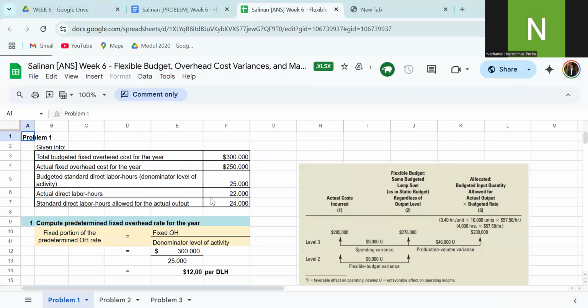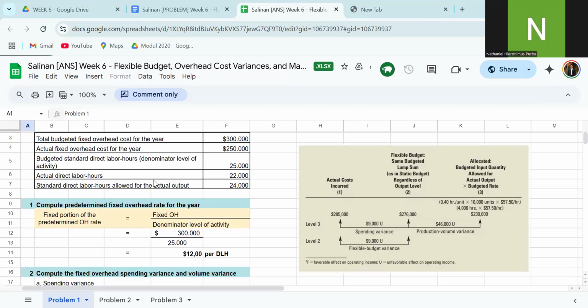The denominator level of activity is budgeted standard direct labor hours, which means 25,000. So the rate is 300,000 divided by 25,000, equal to $12 per direct labor hour.